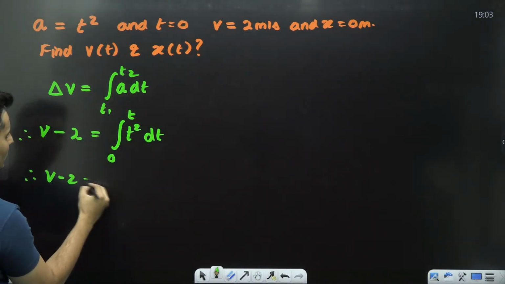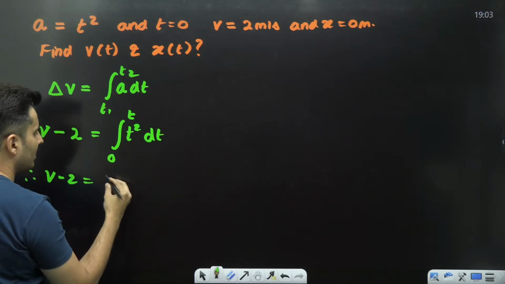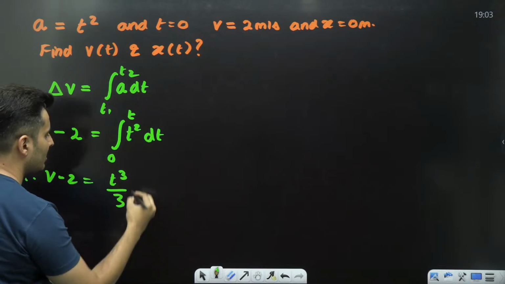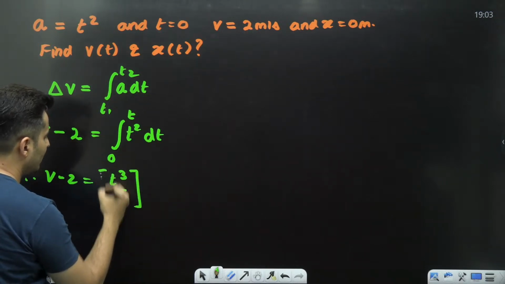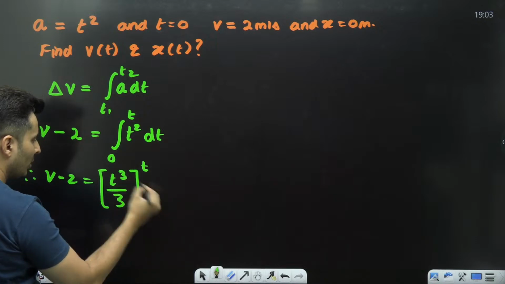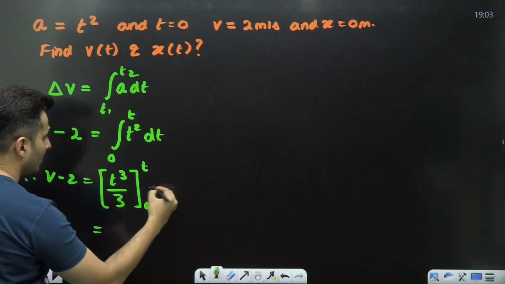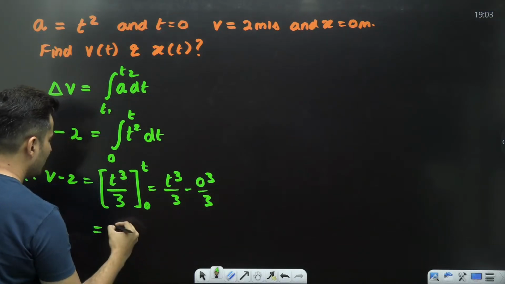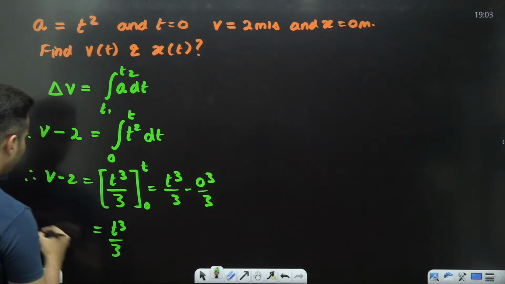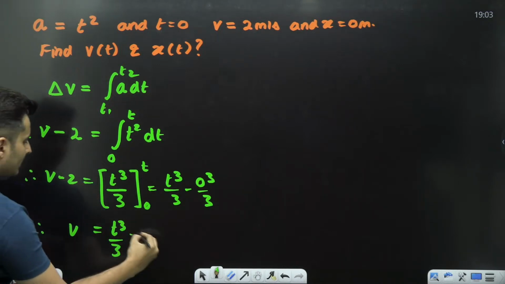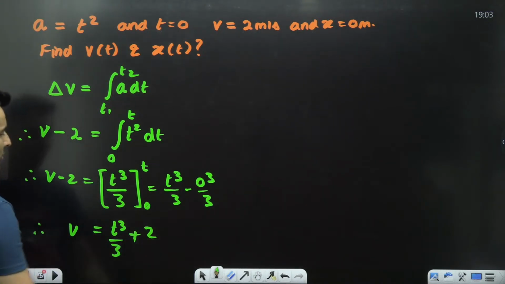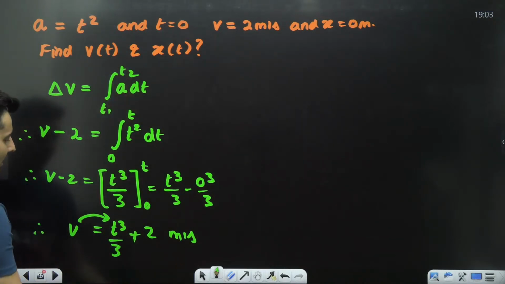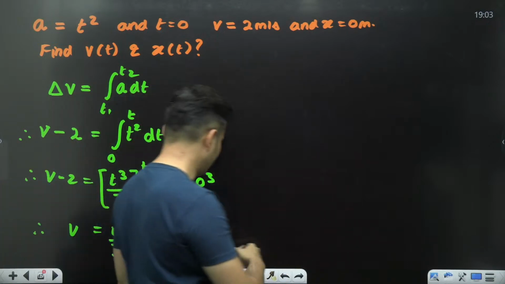So, v minus 2 will be the integration of t square, which is t cube by 3, using x raised to n plus 1 upon n plus 1. You have to put the limits, of course, 0 to t. When you put the limits, it will be t cube by 3 minus 0 cube by 3, so it is just t cube by 3 after all. Take that 2 to the other side, so it will be t cube by 3 plus 2. That is the velocity's function of time. Velocity is dependent on time. Great, we found that out.